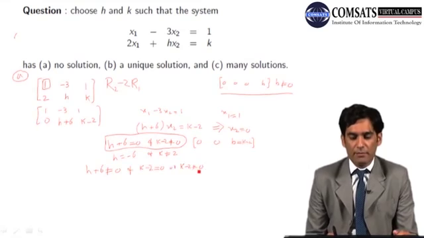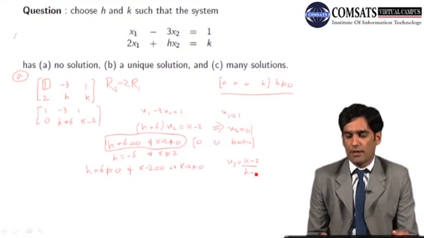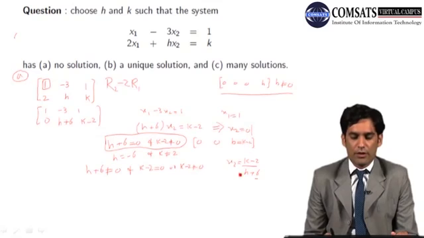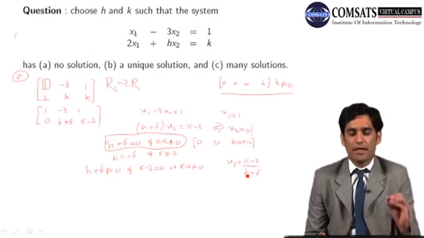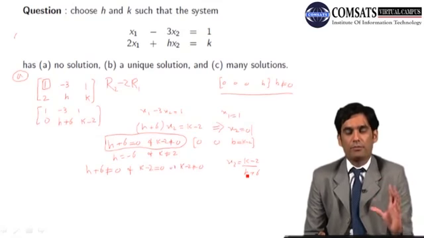And if we have k minus 2 not equal to 0, then we will have x2 equals k minus 2 divided by h plus 6. Now h plus 6 is not equal to 0, so we are not having the condition of a real number divided by 0.